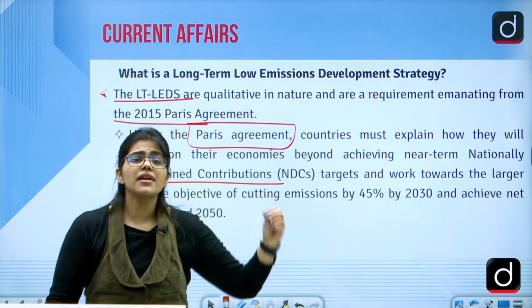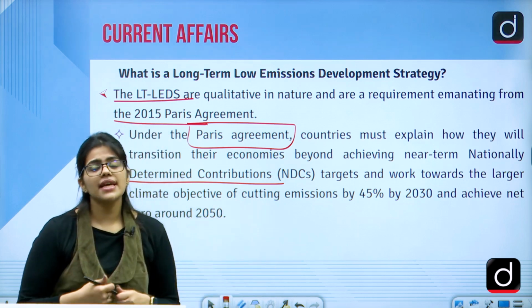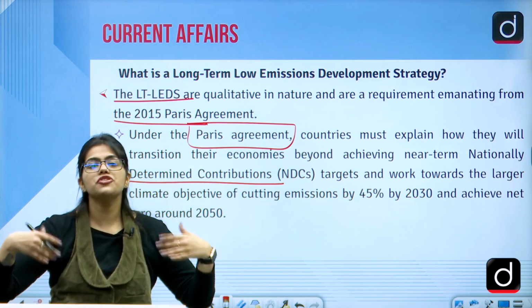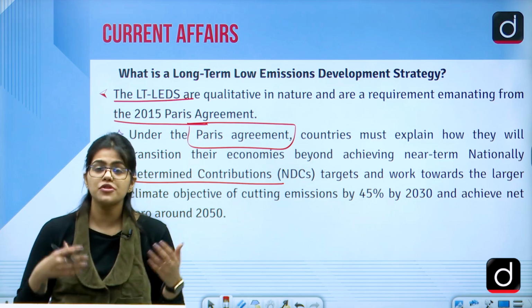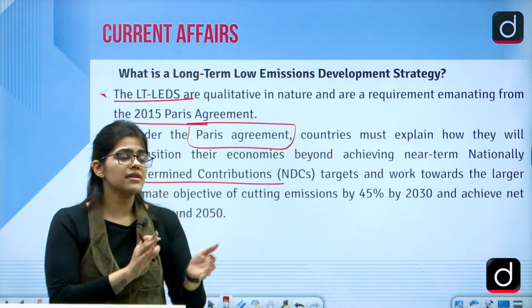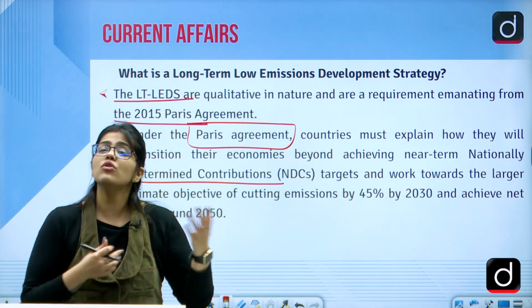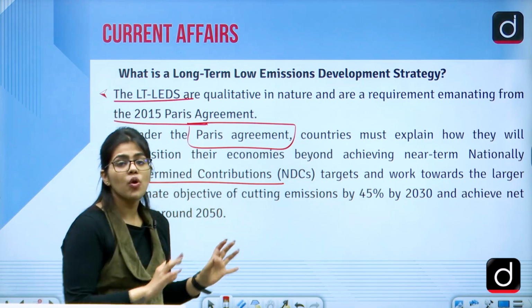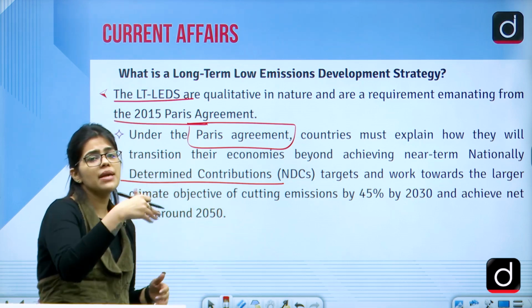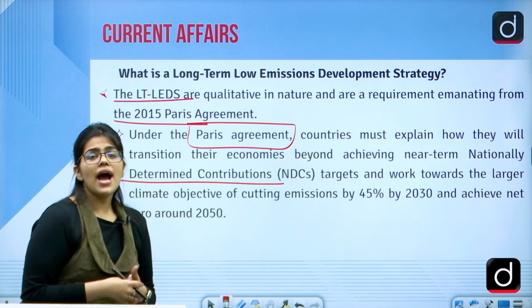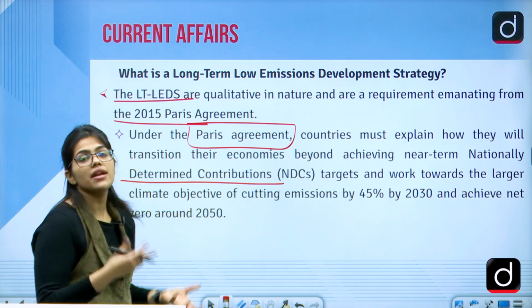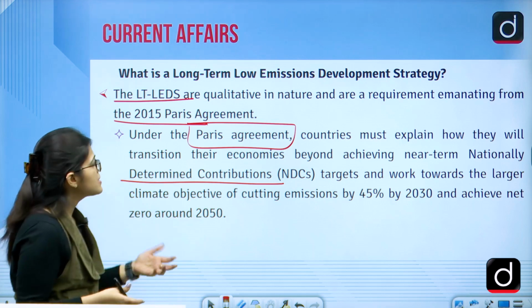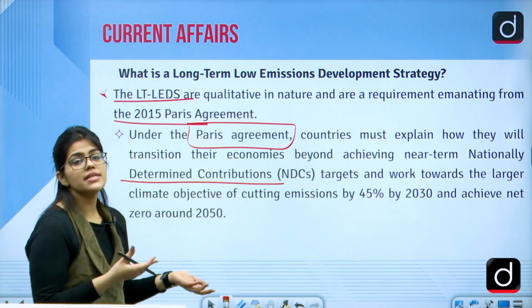So it started with just one meeting, and then they decided that we should meet each year to discuss the climatic conditions, and this is how the Conference of Parties started to be held. When we discuss all the agendas, we'll look towards the COP section also, but right now you should know that they meet at different places, and according to the name of the place, they give these COPs their names. So when they met in Paris, this came to be known as the Paris Agreement.